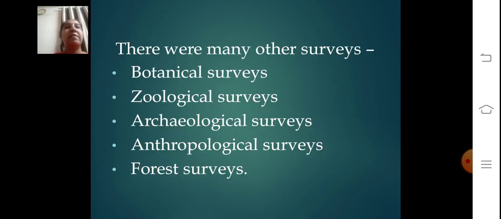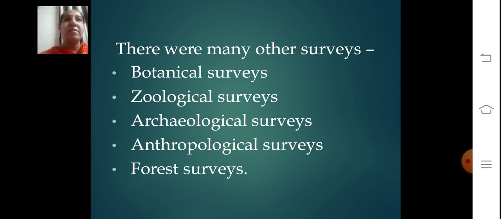There were many other surveys also: the botanical survey, zoological survey, archaeological survey, anthropological survey, and forest survey. Now let's understand the meaning of these types of surveys in short. Botanical means the survey that gives a detailed account of the plant resources of the country.